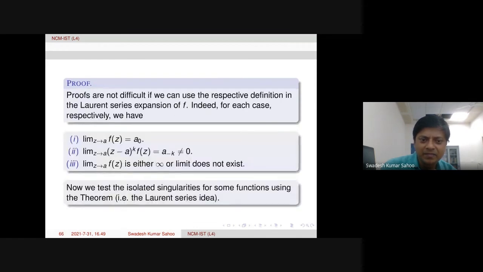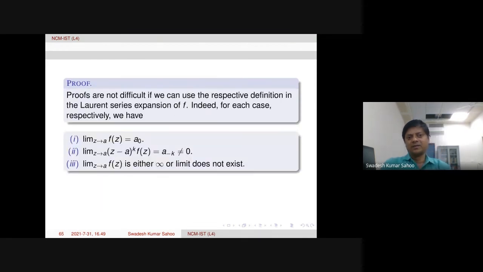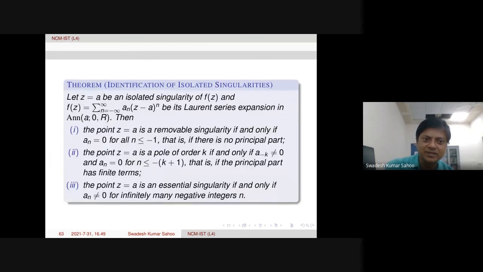Here the thing is, whenever you have infinitely many terms in the principal part, that time the situation we need to study. Of course, the limit does not exist is the trivial case. But here the situation is a specific function where the function has infinitely many terms in the principal part.